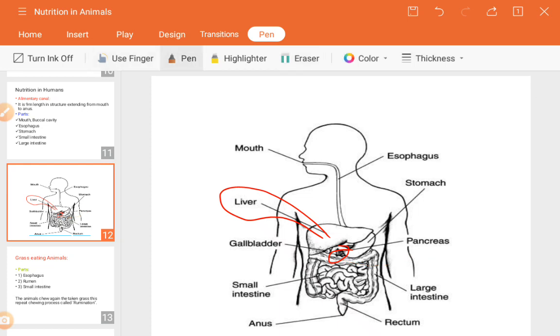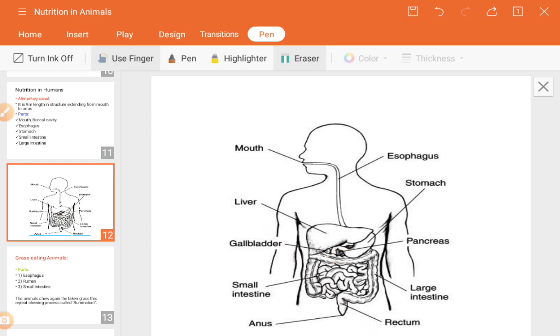Next, what is the role of the liver? It helps in the digestion of fat. But what is the role of the pancreas? It secretes pancreatic juice. Pancreatic juice helps in the digestion of protein and starch, along with fat also. As I first told you, it also helps in the breakdown of fat molecules. So the liver's role is to digest only fat, but the pancreas's role is to digest protein, starch and fat.